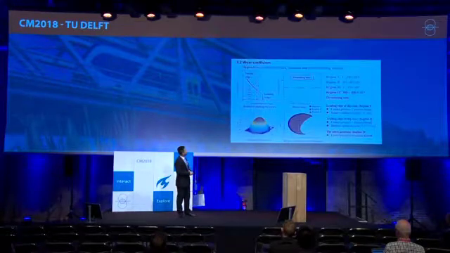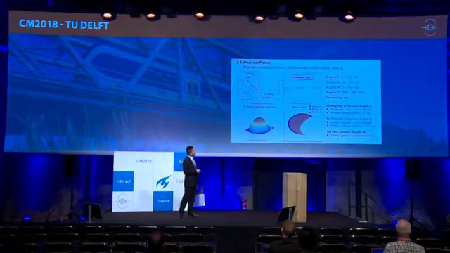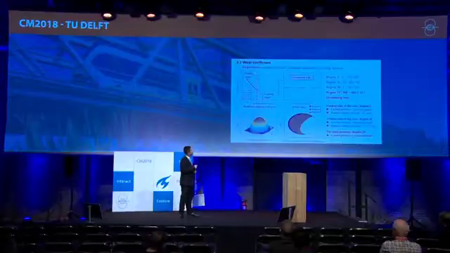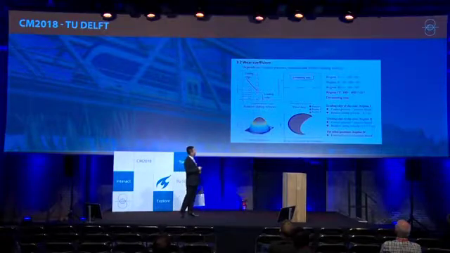Now, let's look into the wear coefficient. The wear map, as in this figure, is divided into 4 parts. Black stands for regime 1 and regime 3, blue for regime 2, and red for regime 4. Especially, the red regime 4 is the devastating wear regime, where the wear coefficient values are dozens of times higher than the others.